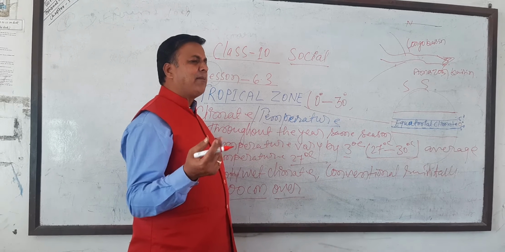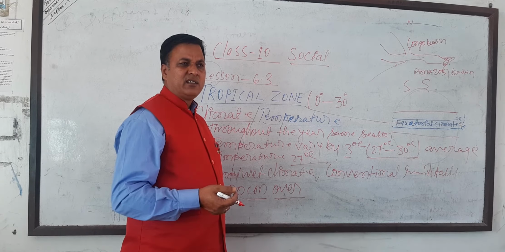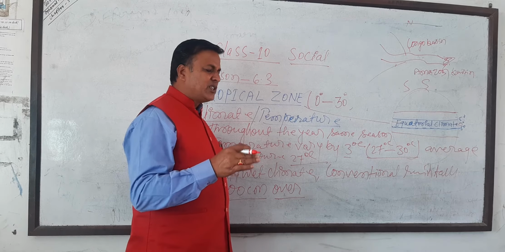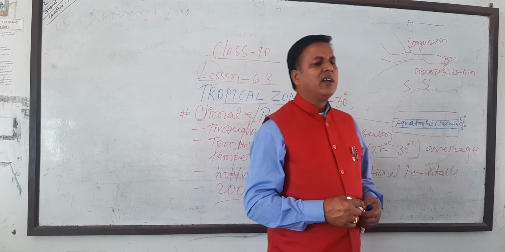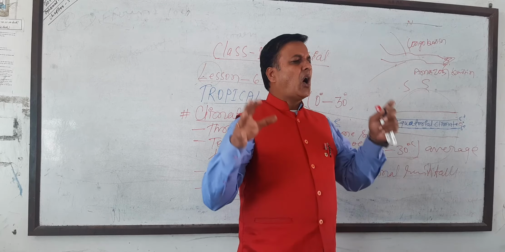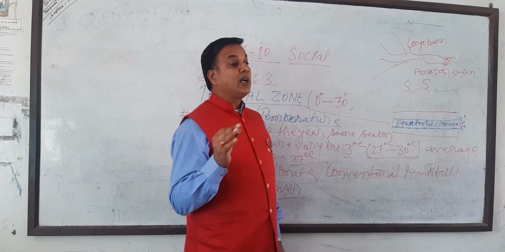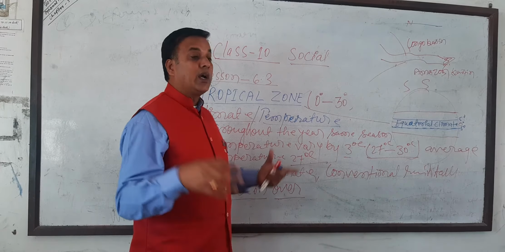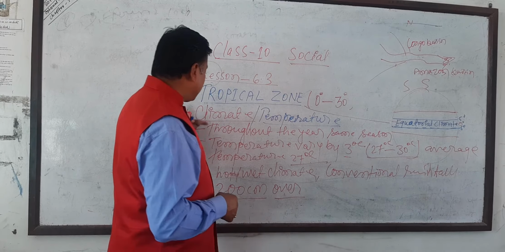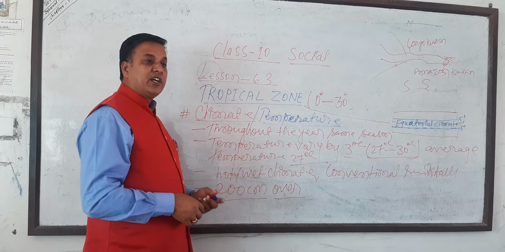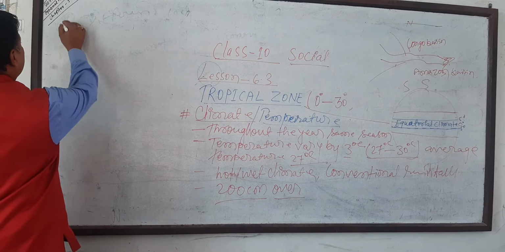What type of climate is there? You can also say hot and wet or damp climate, which means there is no dry season. During the day or in the morning the climate is hot, and every afternoon there is rainfall, not less than over 200 centimeters. That is the temperature and climate of the equatorial region.